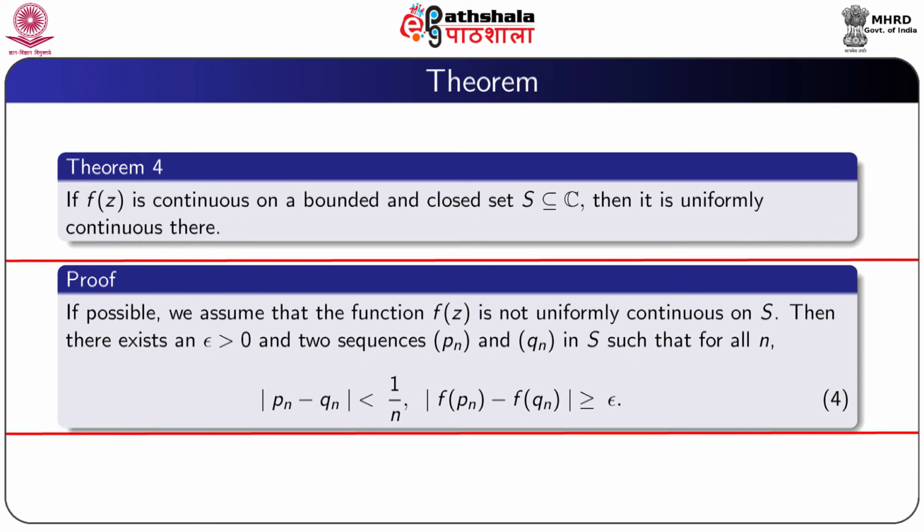Proof: if possible, we assume that the function f(z) is not uniformly continuous on S. Then there exists an epsilon positive and two sequences Pn and Qn in S such that for all n, modulus Pn minus Qn is less than 1 by n and modulus f of Pn minus f of Qn is greater or equal to epsilon.